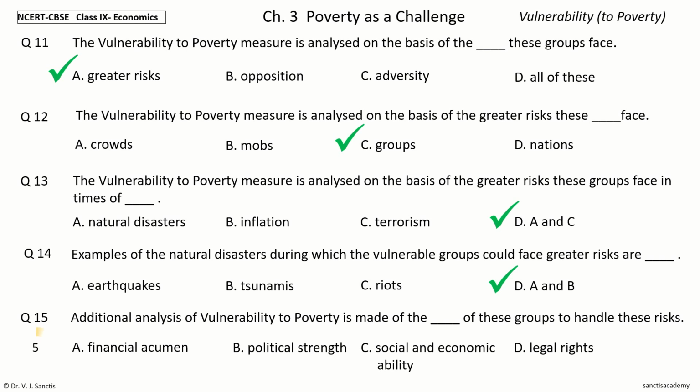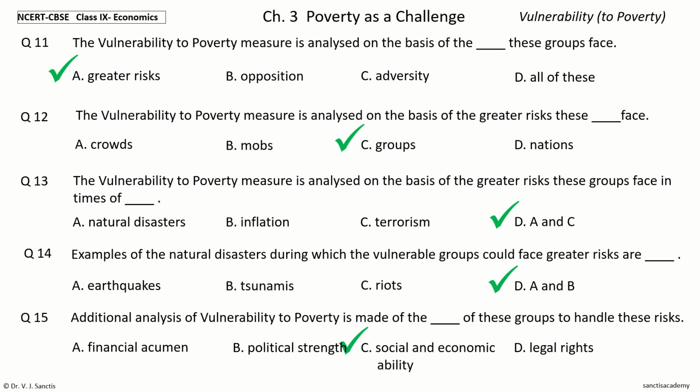Your time to choose. And the answer is social and economic ability. So, additional analysis of vulnerability to poverty is made of the social and economic ability of these groups to handle